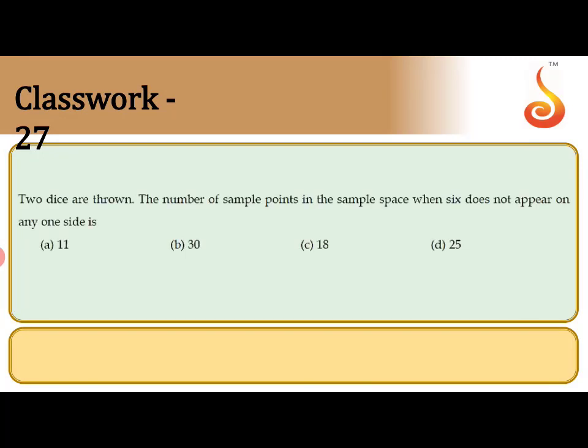Question 27. Two dice are thrown. The number of sample points in the sample space when 6 does not appear on any one of the sides. Here the sample space is 36.